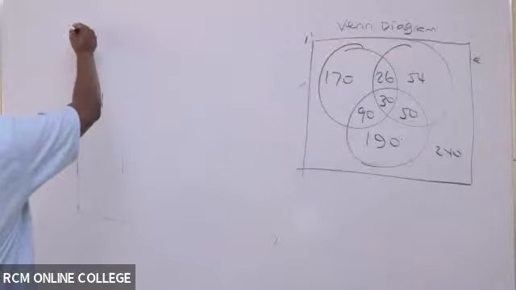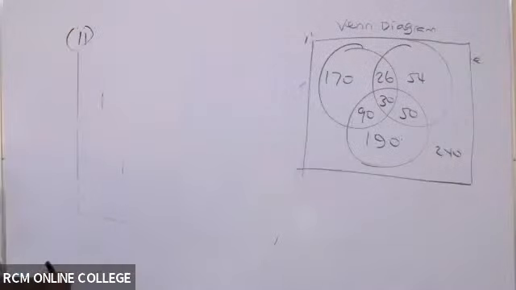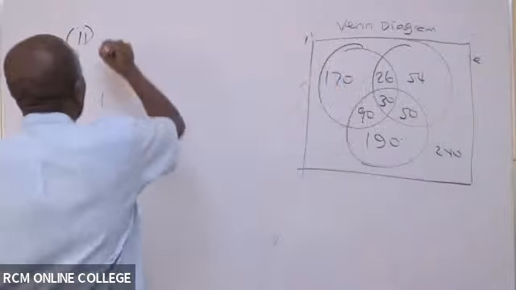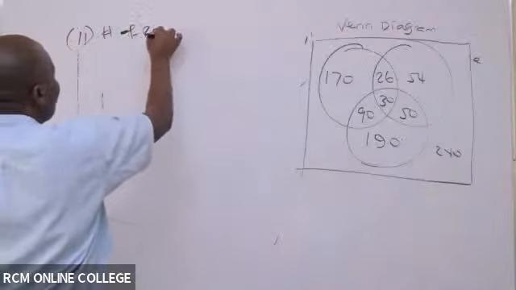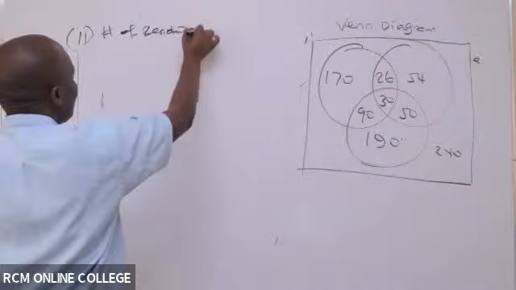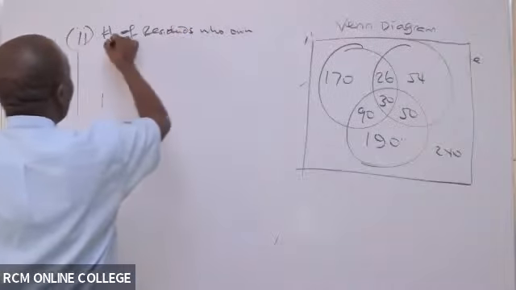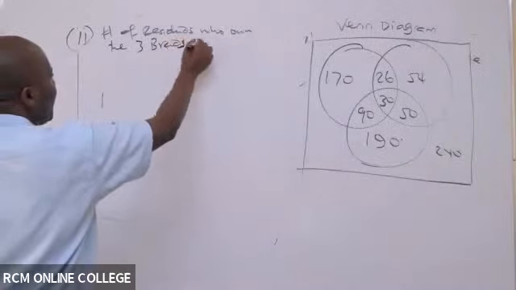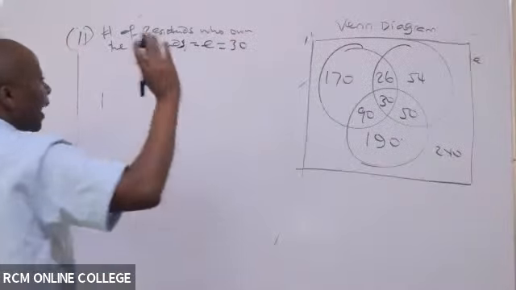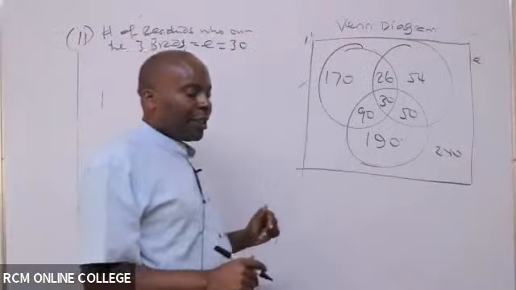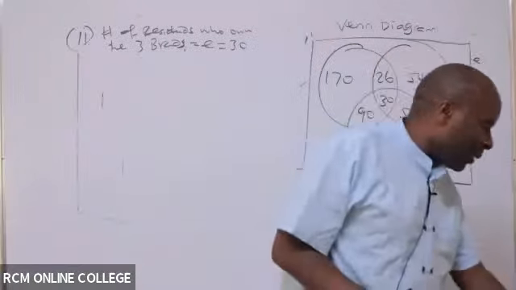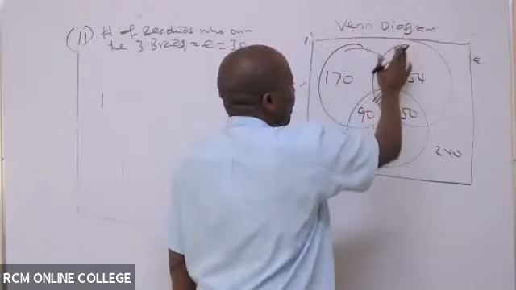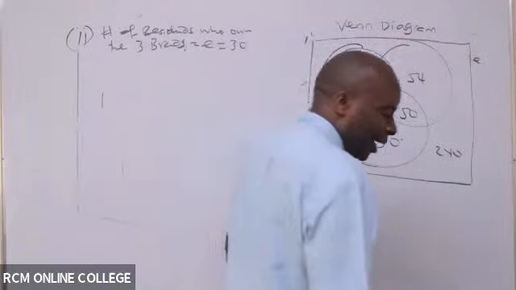So in this case, number two, we'll provide what here? Number of residents who own the three brands. So this is E, which equals 30, and that is the end of that. The three brands are represented by the guys who are here. You have to show, this is Nissan or whatever. You have to write those names. Very, very important.